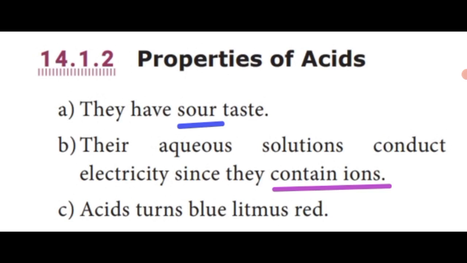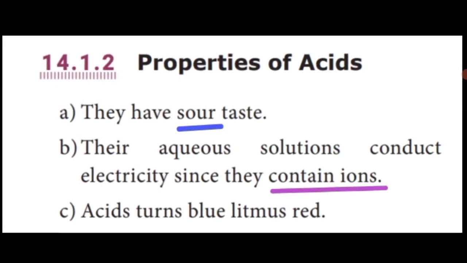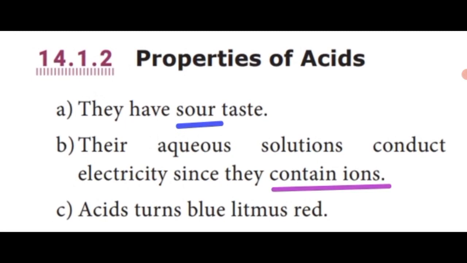The first property is they have sour taste. Already we know acids have sour taste. The second property of acid is their aqueous solutions conduct electricity since they contain ions. What is the reason? The aqueous solutions contain ions, and ions easily conduct electricity.